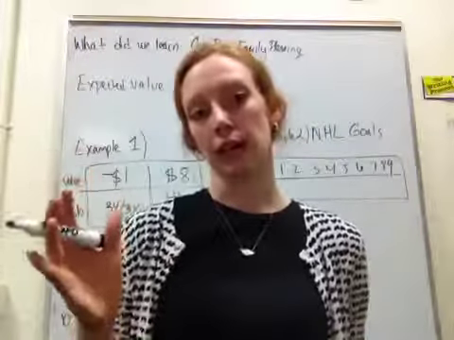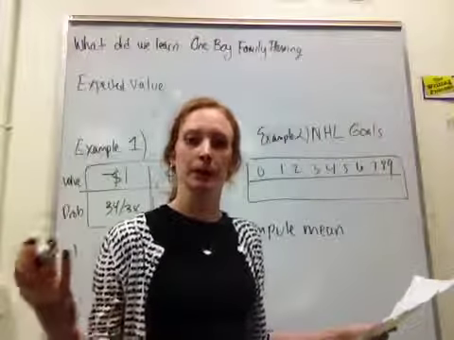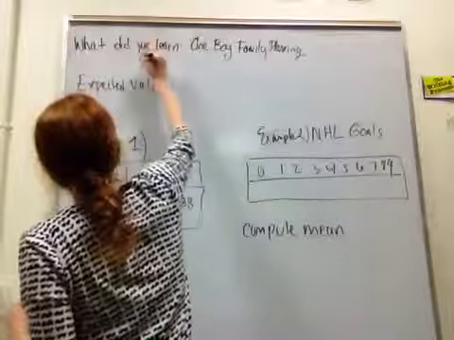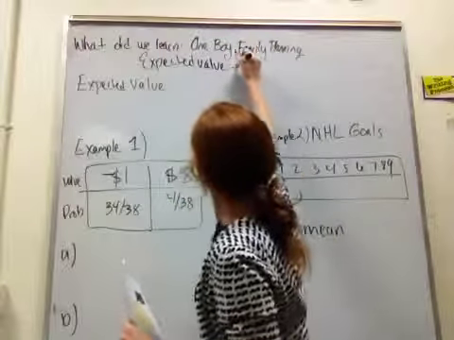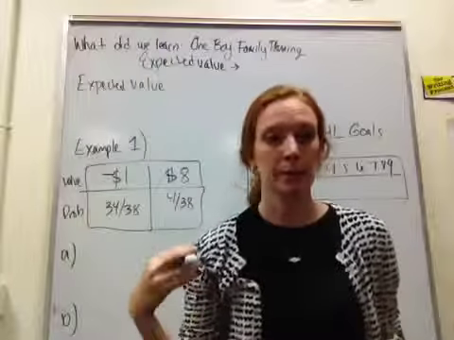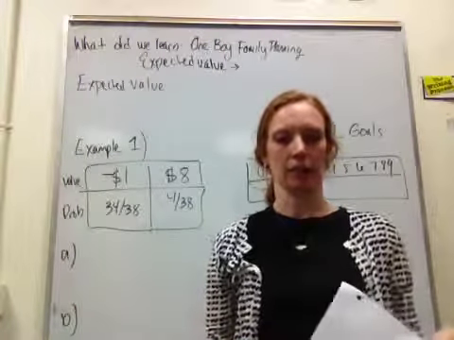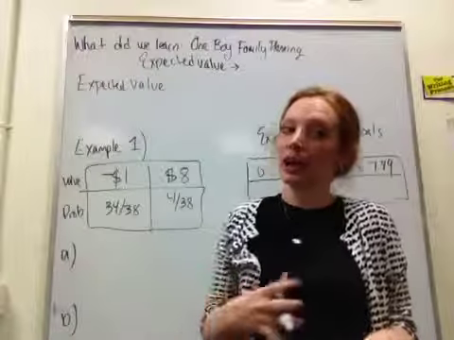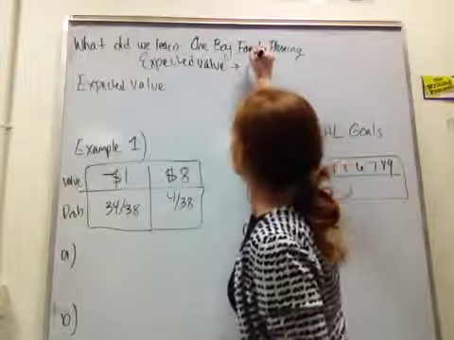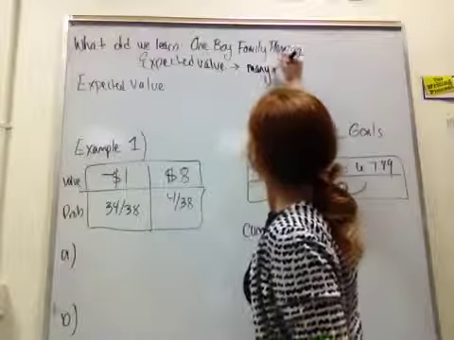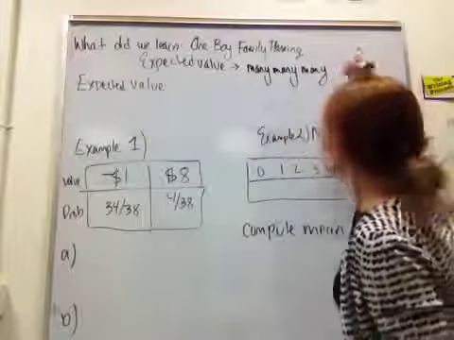So, what did we learn from the one boy family planning exercise? Well, we learned what expected value is, right? We learned that expected value is what, after many trials, how many kids do we actually expect? We found that in the last thing. We also learned that if this was the case, it'd still be equal. So the expected value is after many trials. I'll emphasize that: with many trials.